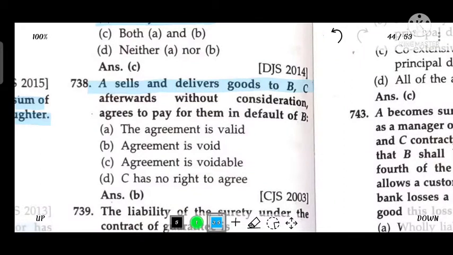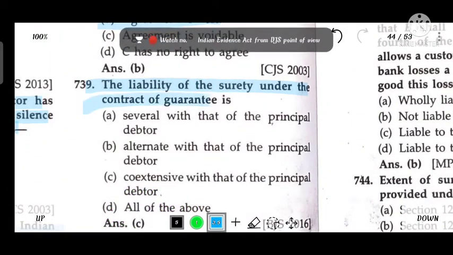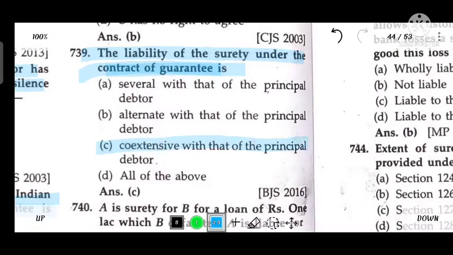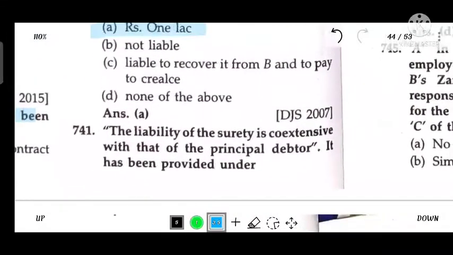A sells delivery of goods to B. C afterwards, without consideration, agreed to pay them in default of B. The agreement is void. The liability of the surety under a contract of guarantee is coextensive with the principal debtor. A is surety for B for a loan of rupees 1 lakh which B defaulted; A is liable for 1 lakh rupees. The liability of the surety is coextensive with the principal debtor.